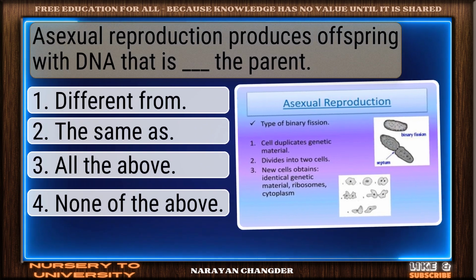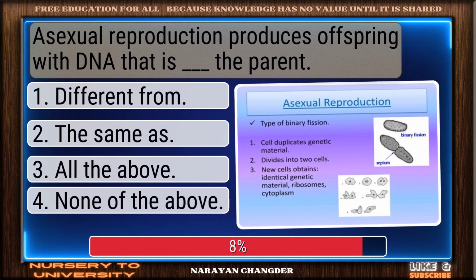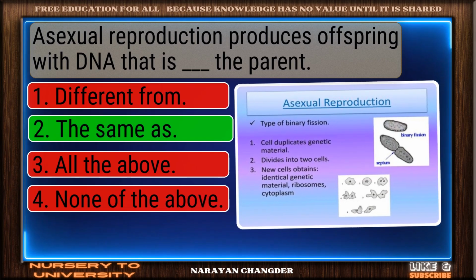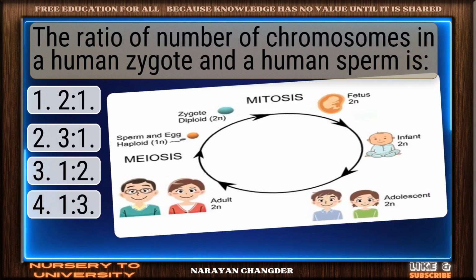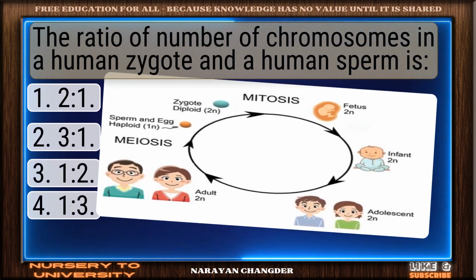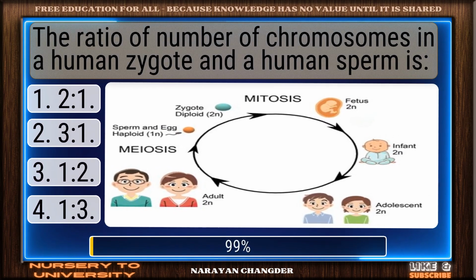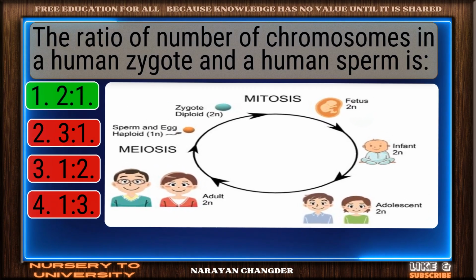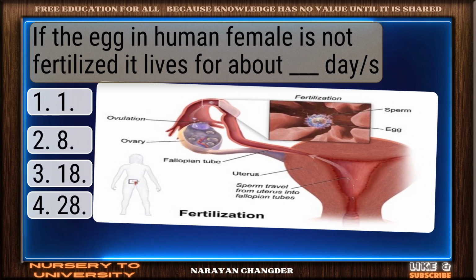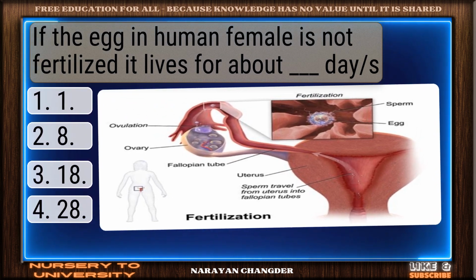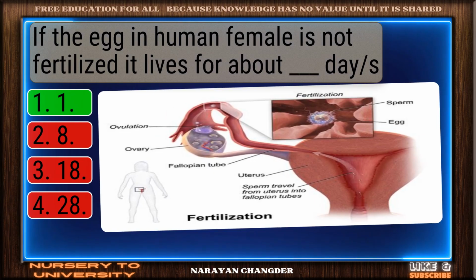Asexual reproduction produces offspring with DNA that is ___ the parent. Great thinking. The same as is the right choice. The ratio of number of chromosomes in a human zygote and a human sperm is ___. Perfect. 2:1 is the correct choice. If the egg in a human female is not fertilized, it lives for about ___ days. Strong choice. 1 is the right answer.